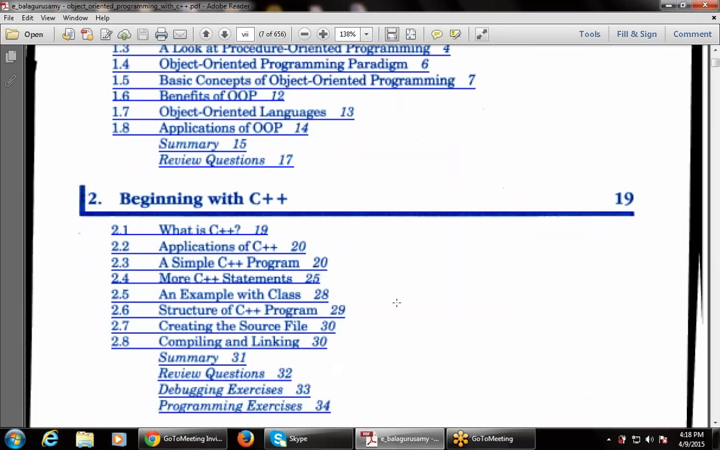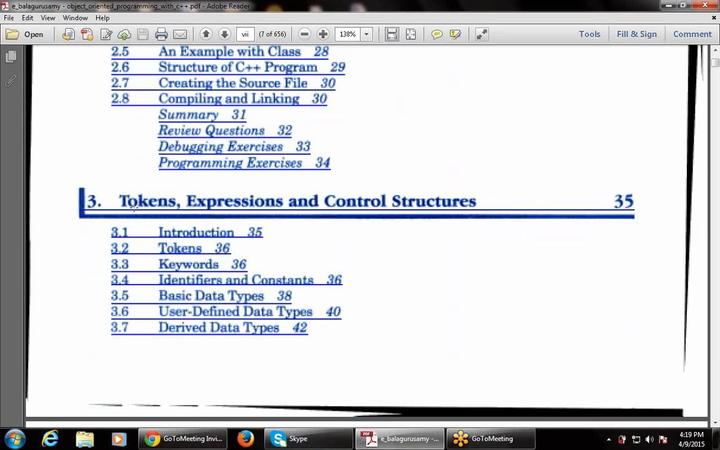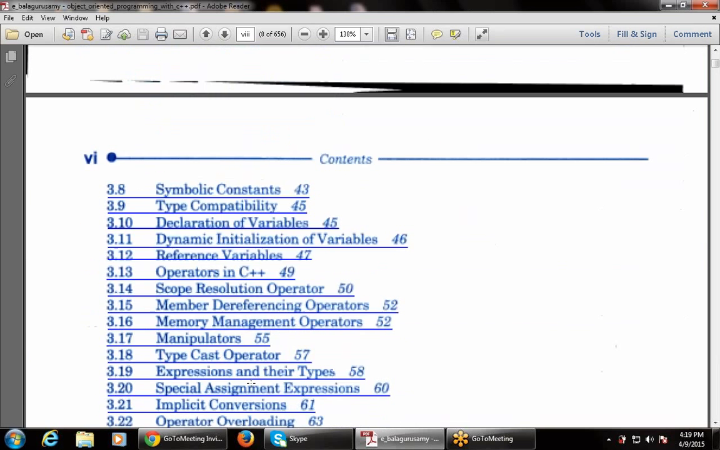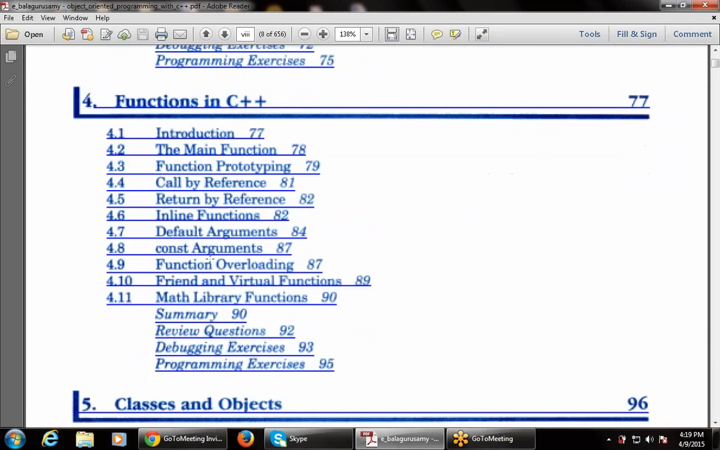The next chapter is beginning with C++. As I told you, one of the best examples of object oriented programming is C++. Beginning with C++ covers what C++ is, the application areas of C++, and simple programs like we studied in the C language. Then tokens, expressions and control structures. The control structures are the same, like looping, and the switch statements are the same, like if, then, else, then switch case. Identifiers are the same, and data types are mostly the same but some are different. So this is the third chapter.